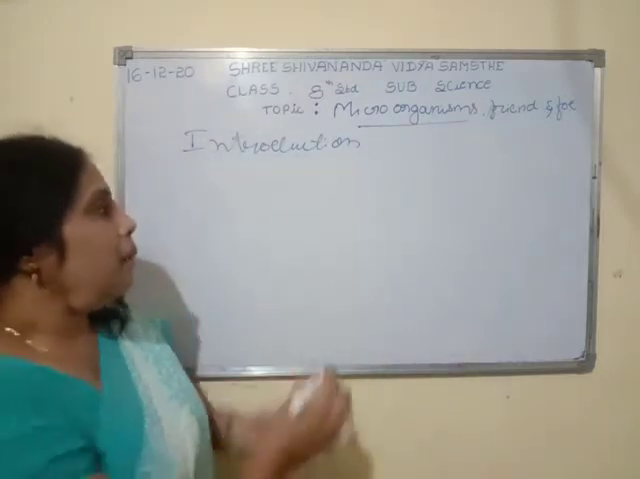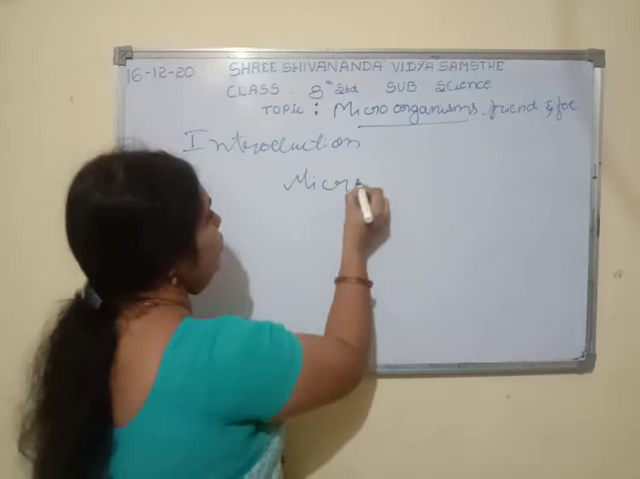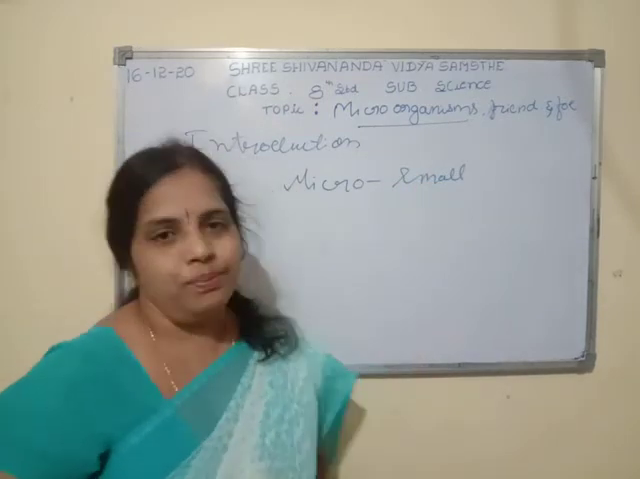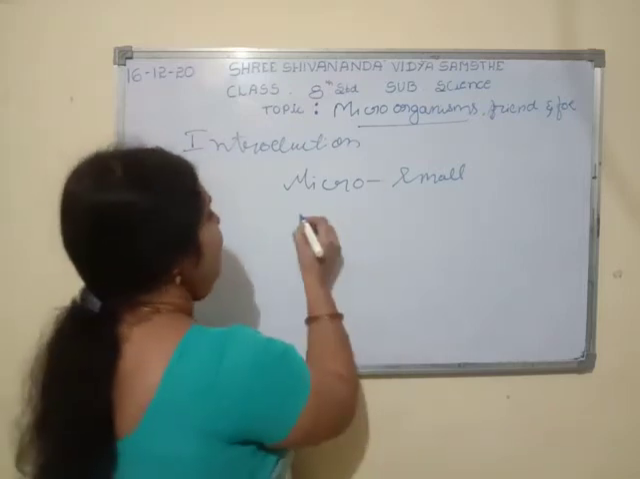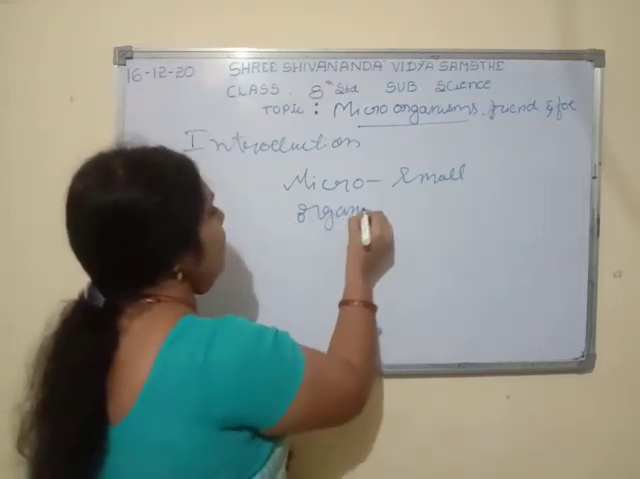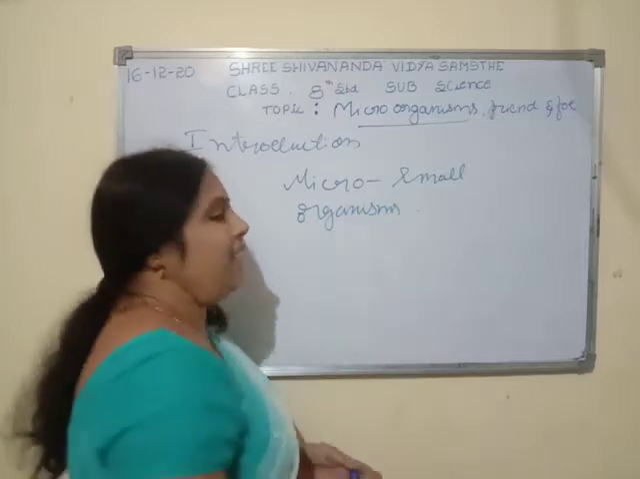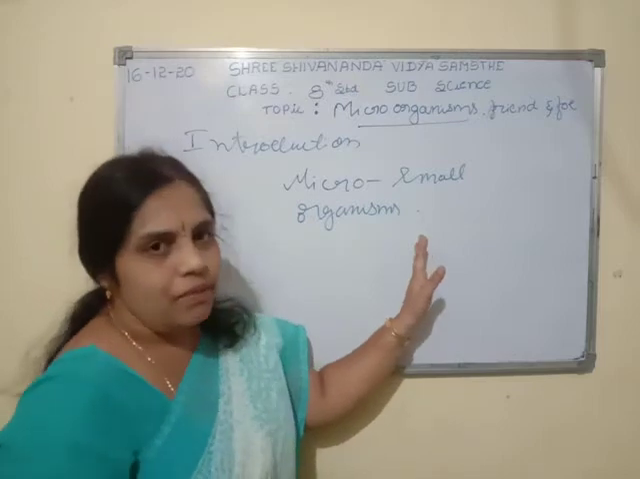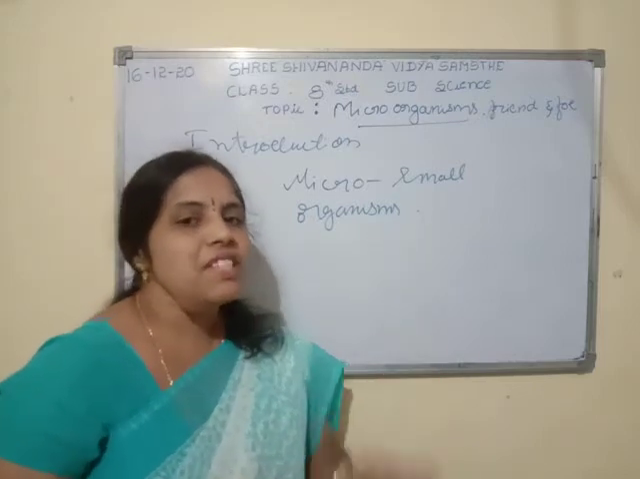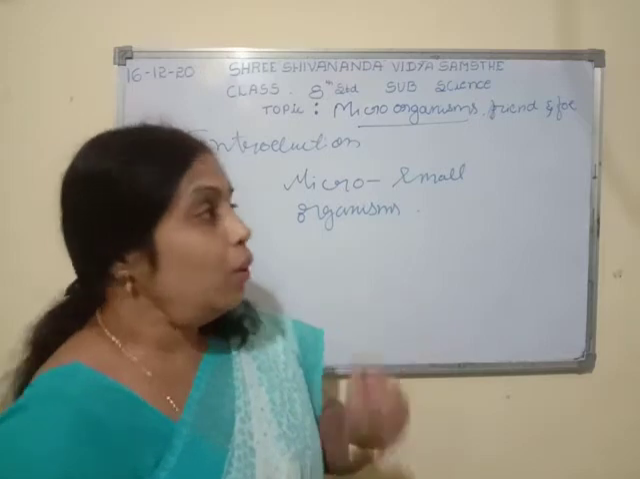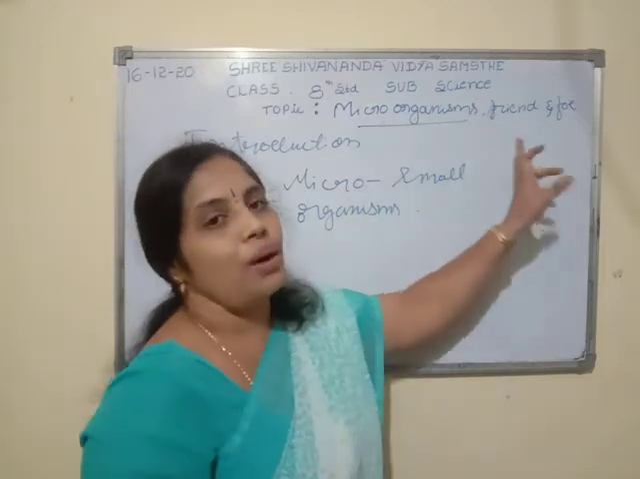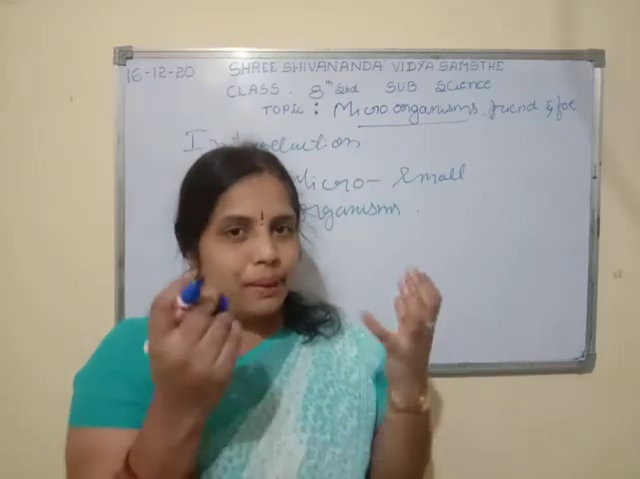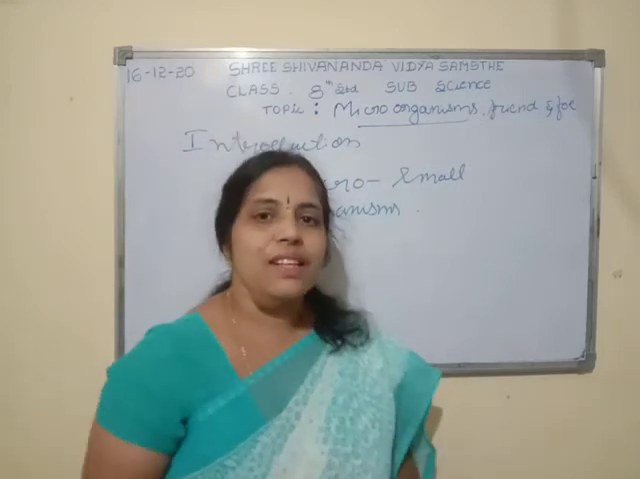Here micro means very small. What is the meaning of micro? Very small. Organisms are the living things. The organism which is very small and visible only under the microscope is known as a microorganism, a very tiny living being. We cannot see it with our naked eye.